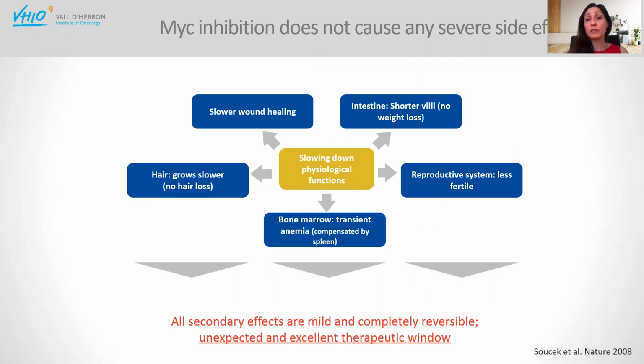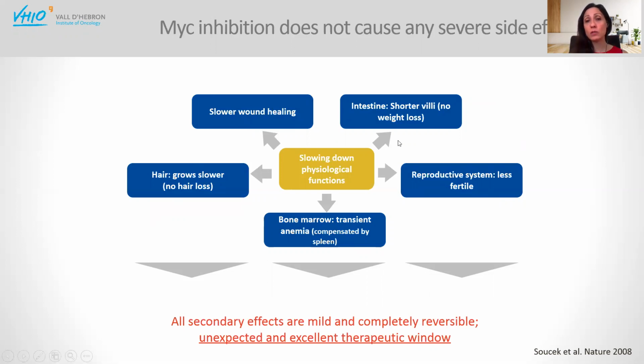Everybody expected the normal proliferative tissues to suffer from MYC inhibition. And instead, what we saw was that all secondary effects were absolutely mild and completely reversible. The normal proliferative tissues simply slow down their processes. So we would observe slower wound healing, for example, slower hair growth in case we shave the animals, temporary, only transient anemia compensated by extramedullary hematopoiesis in the spleen, and less fertility during the treatment that went back to completely normal once we stopped the treatment.